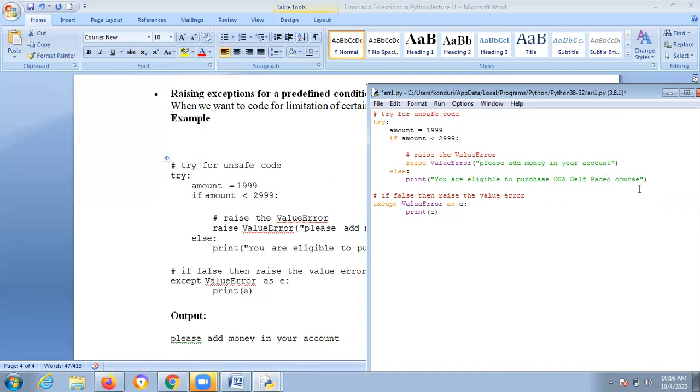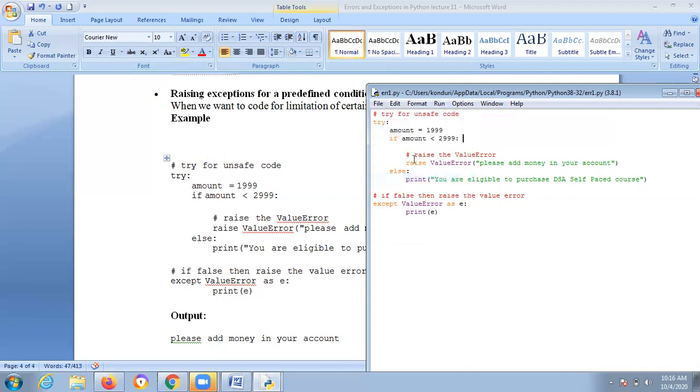This is a self-paced course. This is exception. Except means exception only. Try block. Except exception block. Finally block. This is value error as a print. In core Java, you might be learning the exception E. Catch exception E. Instead of catch, you are using except.